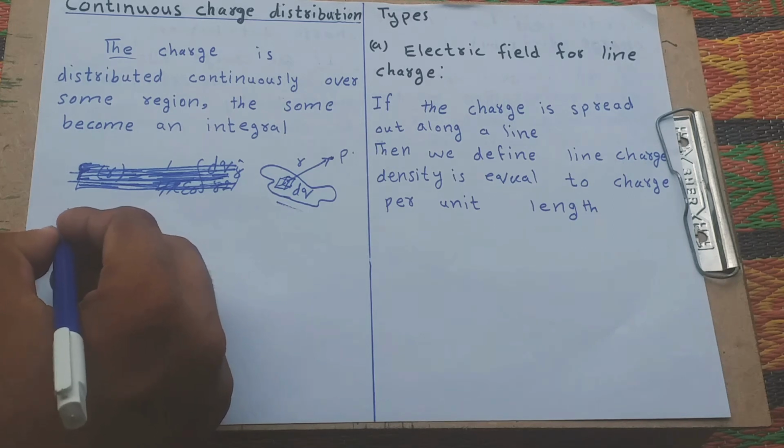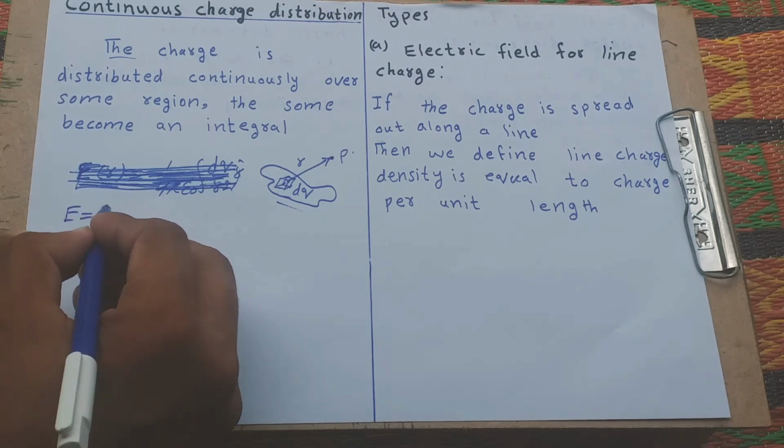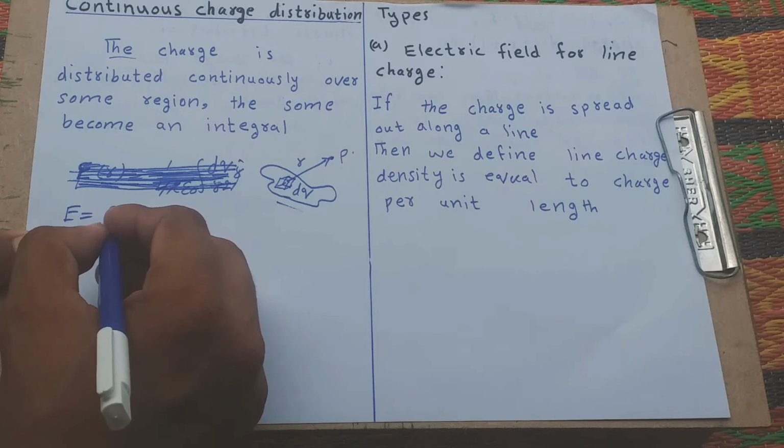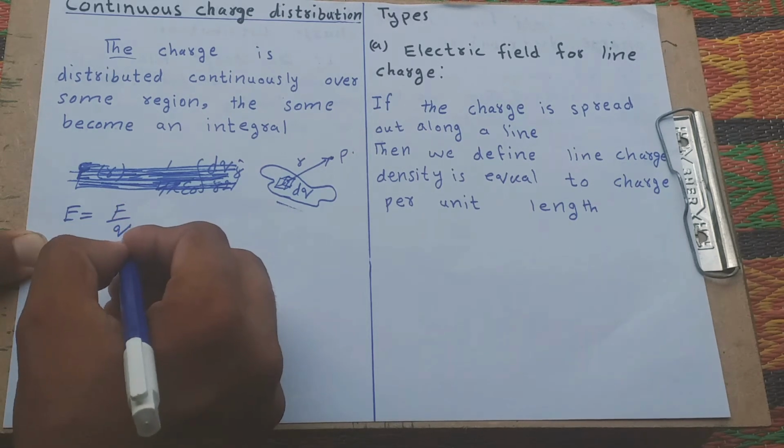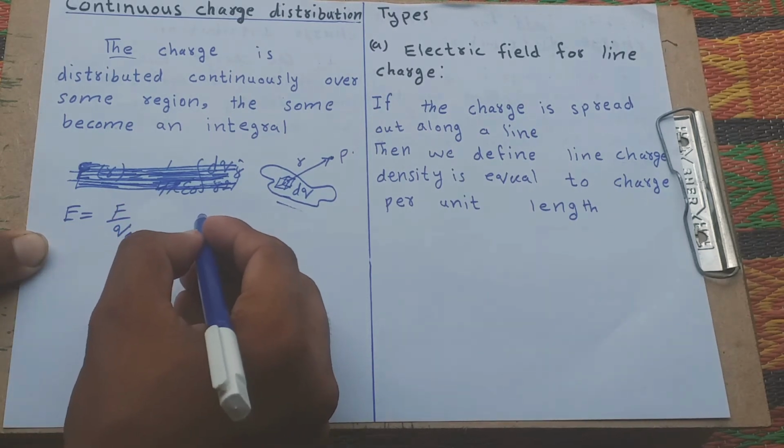What is the electric field? We know that the electric field or electric intensity is equal to F over q naught. And what is the force?